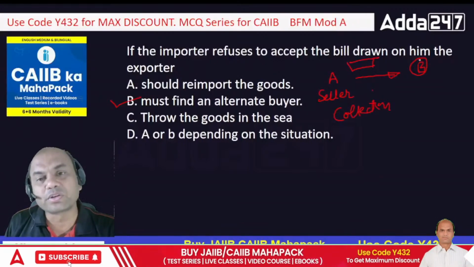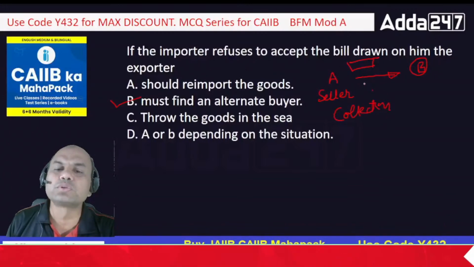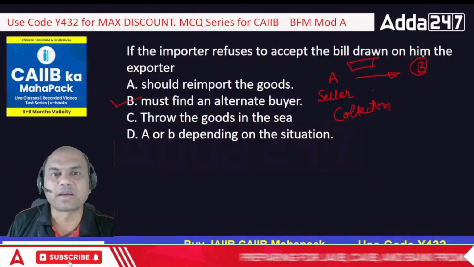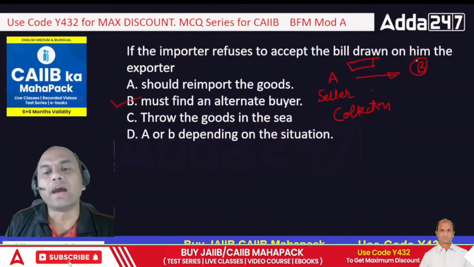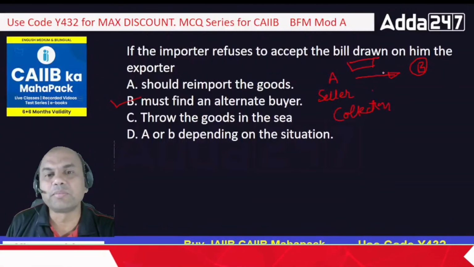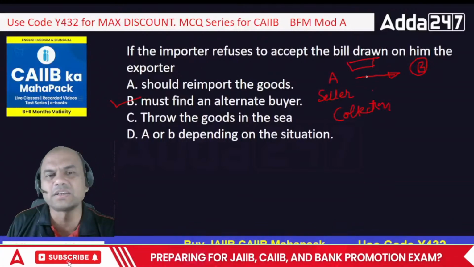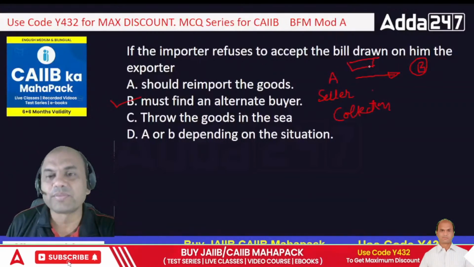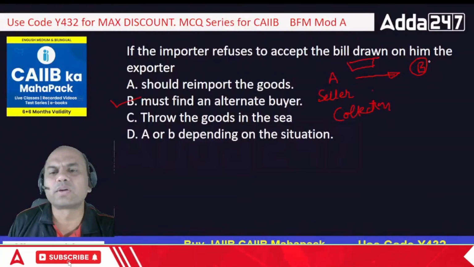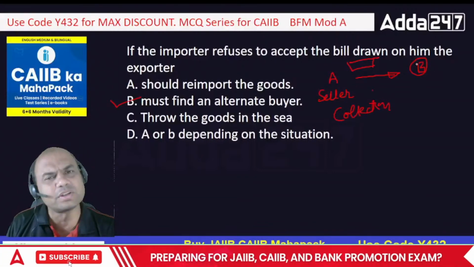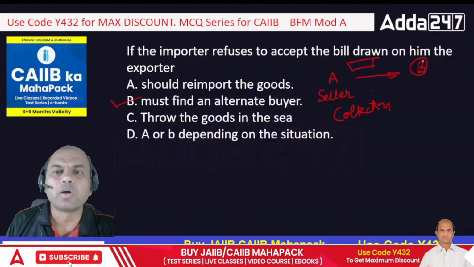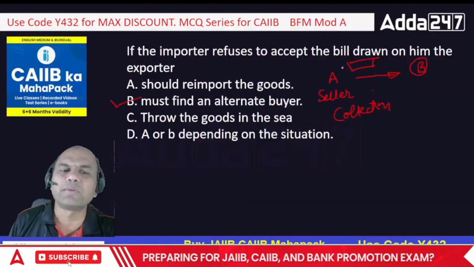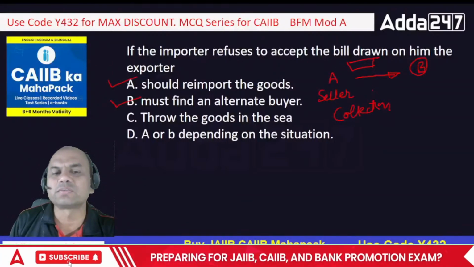But there's another option to this. Suppose the goods are of huge margin, very costly goods, and the buyer is not accepting it. What will you do? And the buyer is of a nearby country, meaning from India you have sold it to, let's say, Pakistan, Iraq, UAE, Dubai. That's the best country. You have sold it to UAE and the buyer over there says no, I won't accept it. Then you have two choices. You can find an alternate buyer over there, or even coming back from Dubai is not that costly. It hardly takes 1 day. So the ship will come back from Dubai. So A can also be the answer.